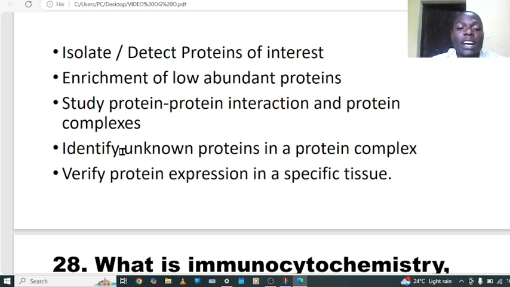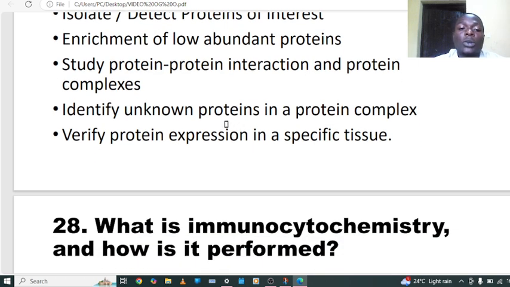You can also identify an unknown protein in the protein complex. Because you have a specific monoclonal antibody which is specific to that antigen, you can synthesize an antibody, and this antibody can bind this unknown protein. Now you can study this protein.